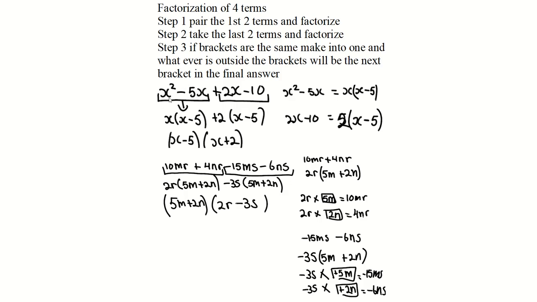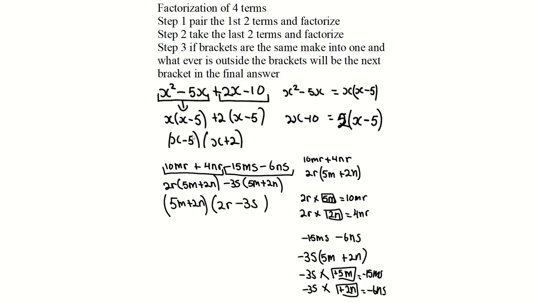For example, if I have x squared minus 5x plus 2x minus 10, take the first 2 terms, which is x squared minus 5x, and factorize it. That's basic factorization, x by x minus 5. Then 2x minus 10, factorize that. What could go into 2 and 10? 2. 2 by x will give you 2x, and 2 by what would give you 10? 2 by minus 5. I realize that you see how my brackets are the same.